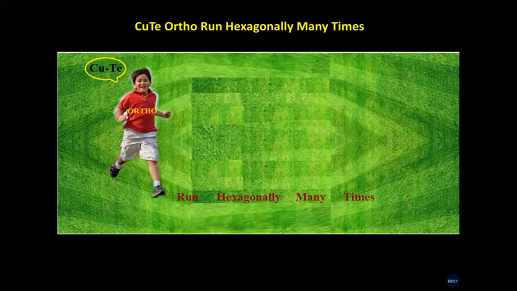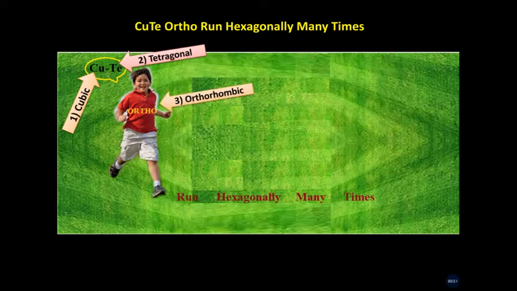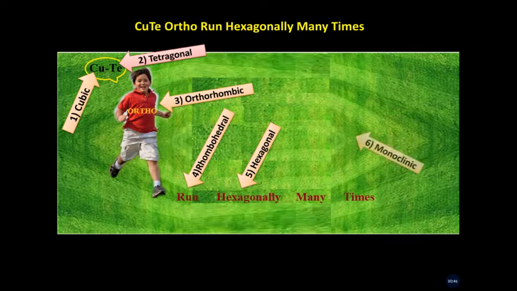So we remember the 7 crystal systems one by one like this: from Cu, cubic; from Te, tetragonal; orthorhombic from Ortho; rhombohedral from Run; hexagonal from Hexagonally; Many, that is monoclinic; and from Times, triclinic. This is our 7 crystal systems, which can be recalled from this single sentence. This is our trick: Cute Ortho Run Hexagonally Many Times.